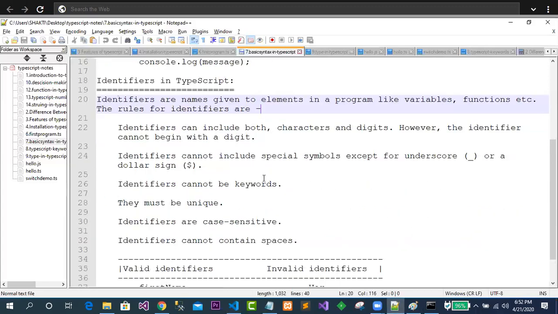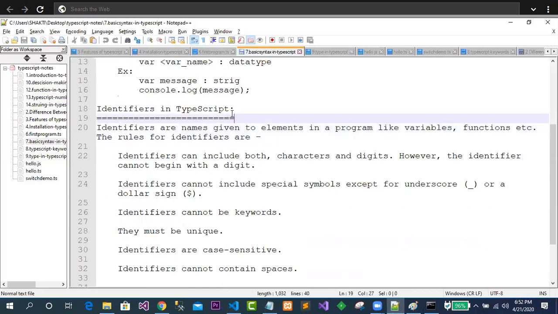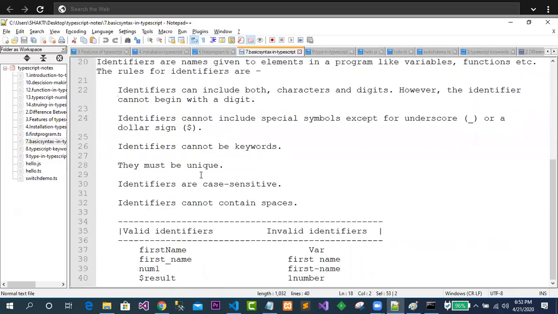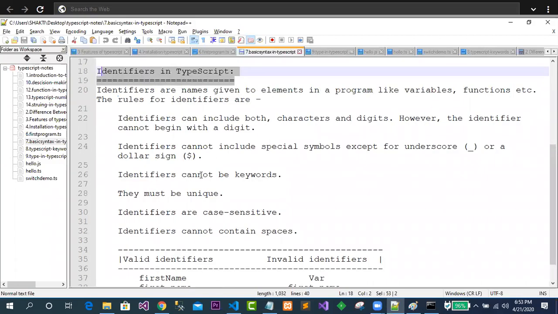So how does the identifier look? TypeScript is totally like a programming language, so we will go through all the details, how to declare variables, how to declare functions, and all the rules of identifiers.